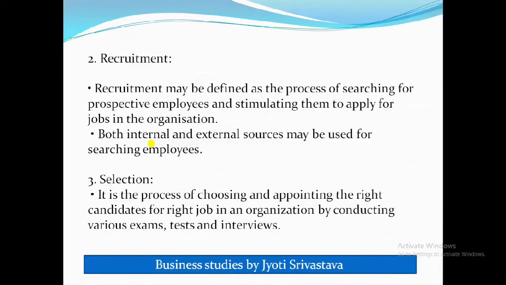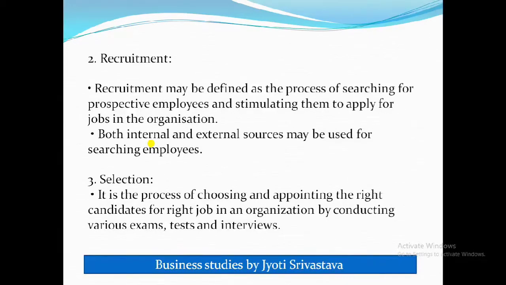So now what the company will do, like marketing department is lacking two employees, so now the company will ask the people to apply for the job in the organization. There is the requirement of two posts, vacant posts are there. So now the manager will try that more and more people should apply for the job, and this is done through the recruitment process. And why more and more people? They will induce more and more people to apply so that the organization can get more choice and they can select better candidates.